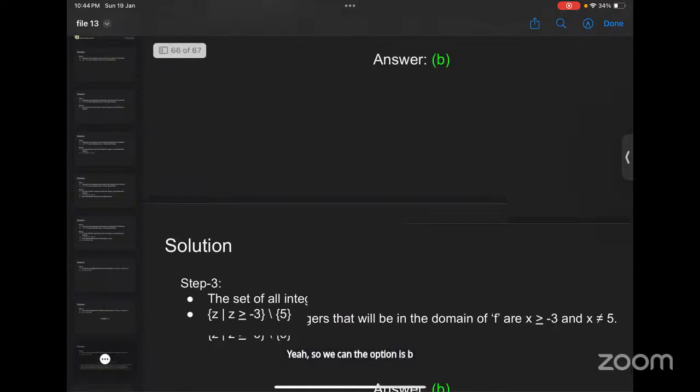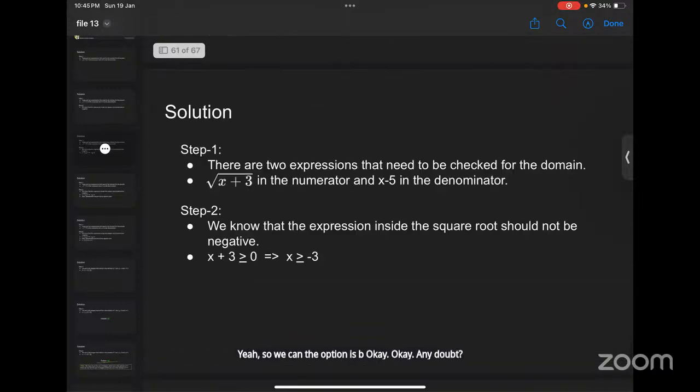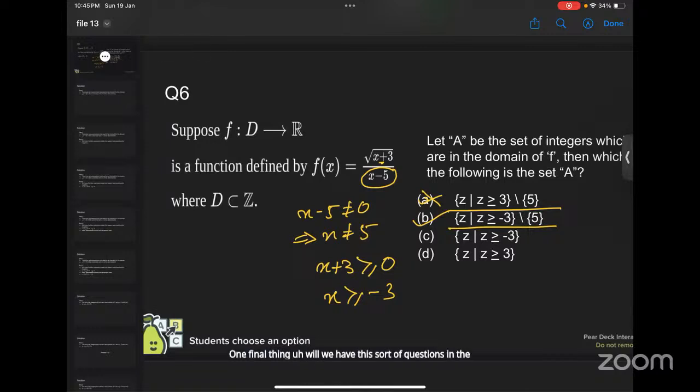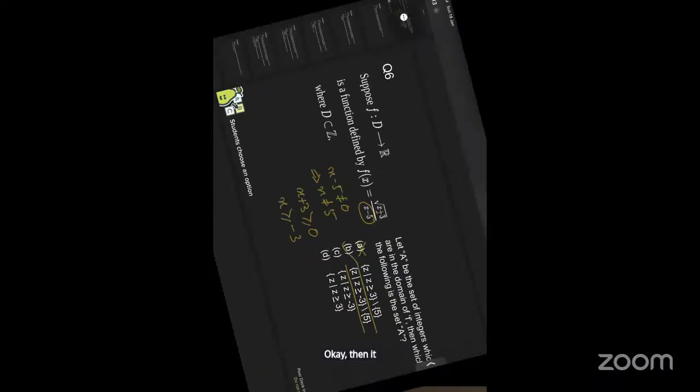Okay. Any doubt? One final thing, will we have this sort of questions in the exam, or will it be very difficult? No, the question is not difficult. You will face a moderate level of difficulty. It will not be so hard to solve. If you have the concept, then you can solve the question. We have maintained the difficulty at a moderate level. Okay, and it is going to be the same syllabus only, not changing.